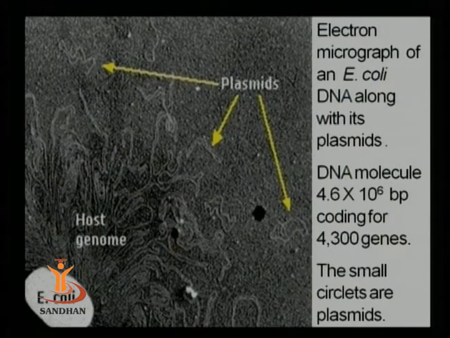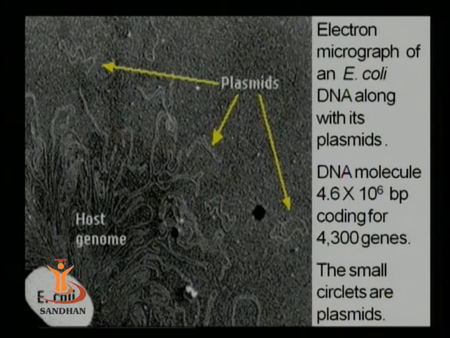Now this is an electron micrograph of E. coli which shows the plasmids along with the host chromosome. Here there are a few plasmids and this is the host chromosome in total. The bacterial chromosome is very large, while the plasmid is very small and is almost 1/5 or 1/50th the size of the host chromosome.